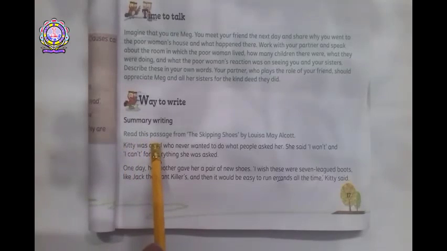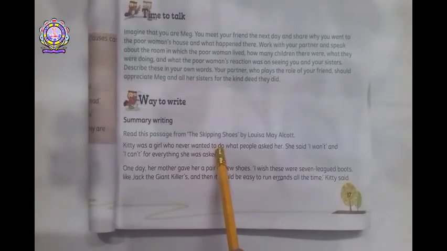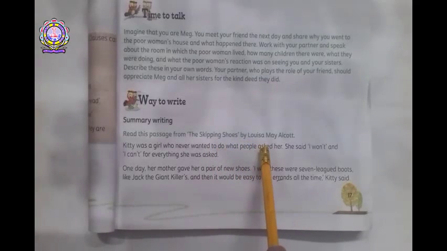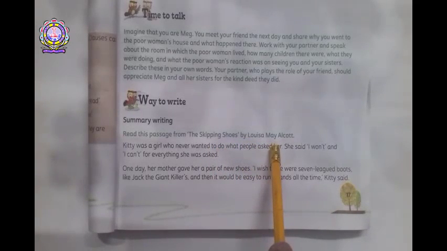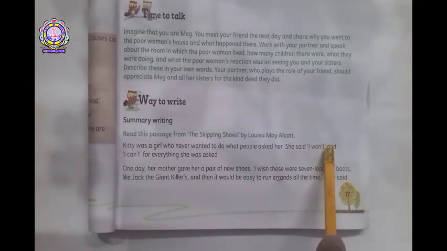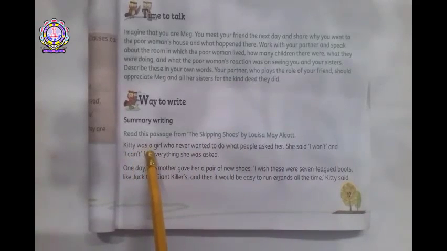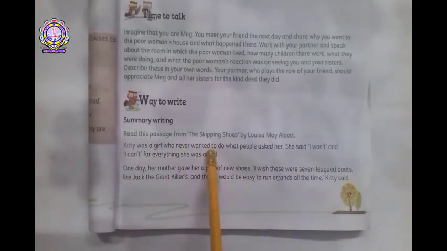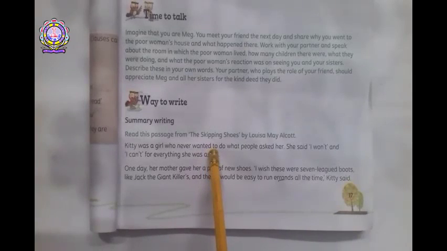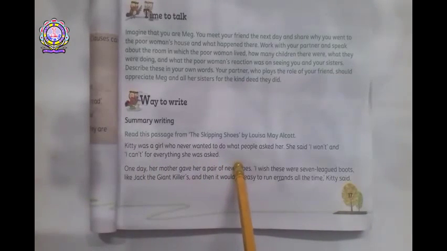Kitty was a girl who never wanted to do what people asked her. Full stop. She said, "I won't" and "I can't" for everything she was asked. Full stop. One day, her mother gave her a pair of new shoes.